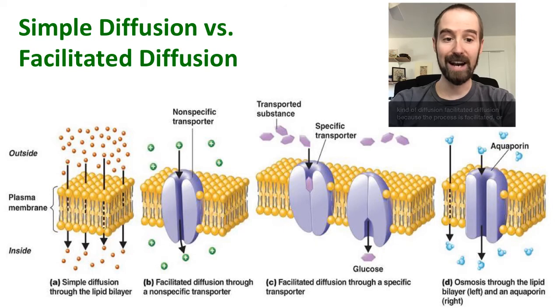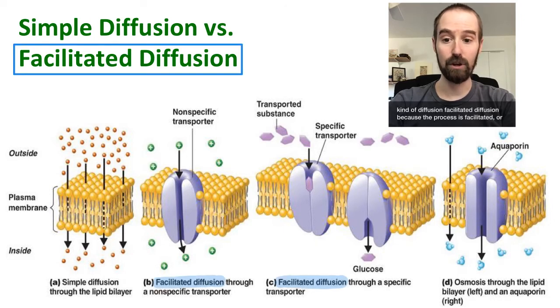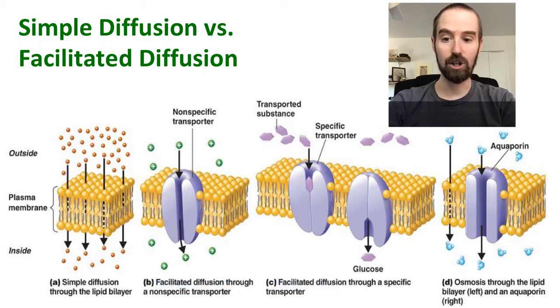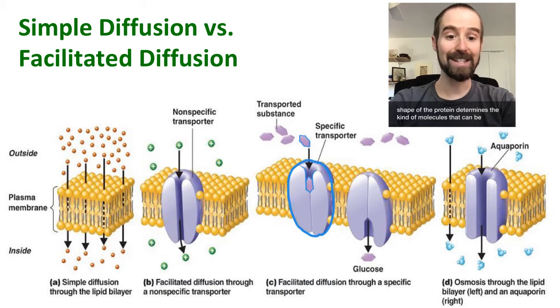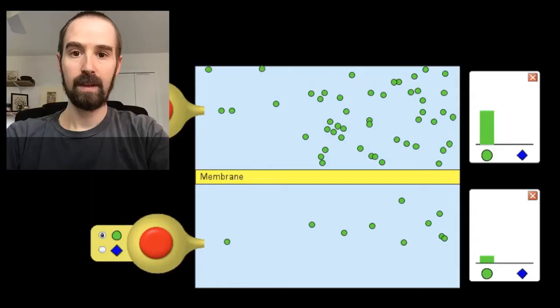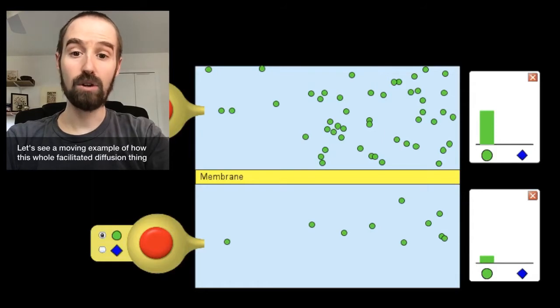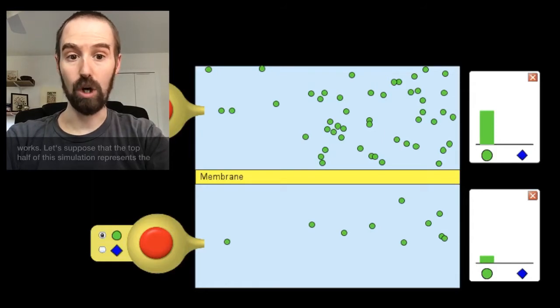We call this kind of diffusion facilitated diffusion because the process is facilitated, or made possible, by the presence of transport proteins. In most cases, the shape of the protein determines the kind of molecules that can be transported through it, and if that molecule has the wrong shape, it will not be able to fit through the protein channel. Let's see a moving example of how this whole facilitated diffusion thing works.